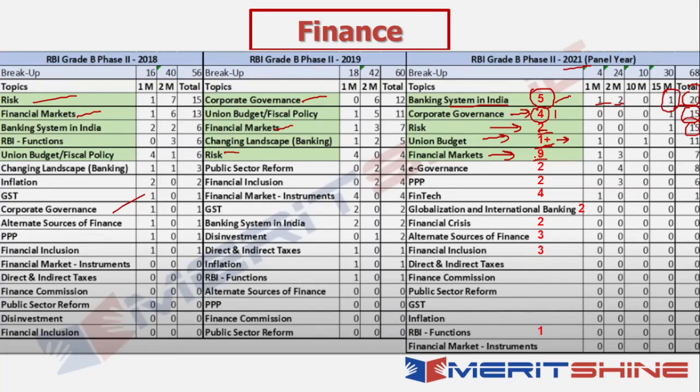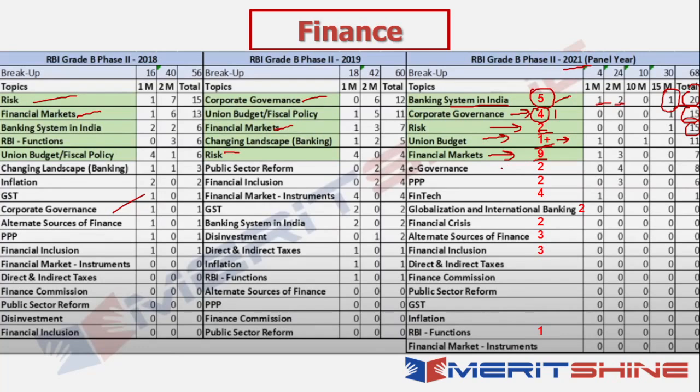Similarly, you talk about money markets. So at least watch one video on money markets. Similarly, at least watch one video on FX markets. So from that perspective, you look at covering at least the initial introductory videos in each of the segments of financial markets, and the next ones can be looked at from the perspective of the notes itself.